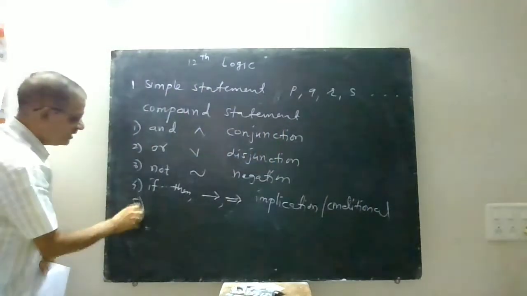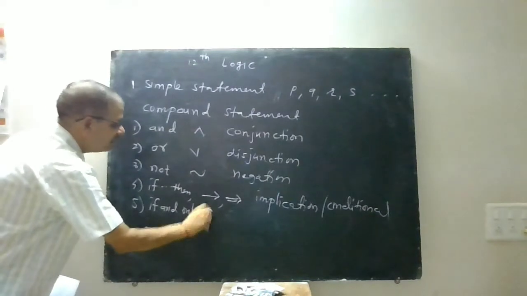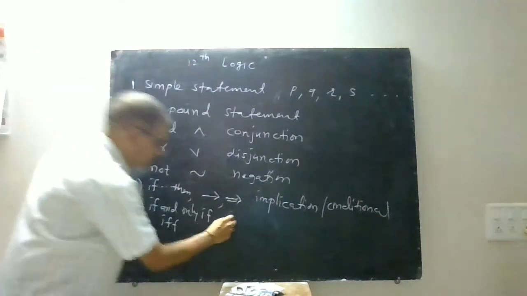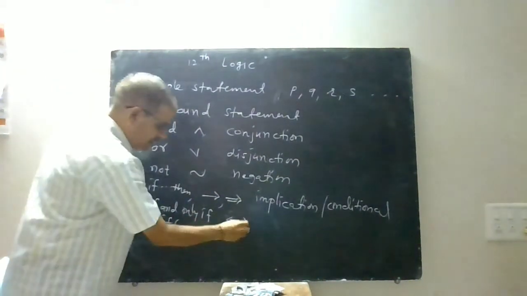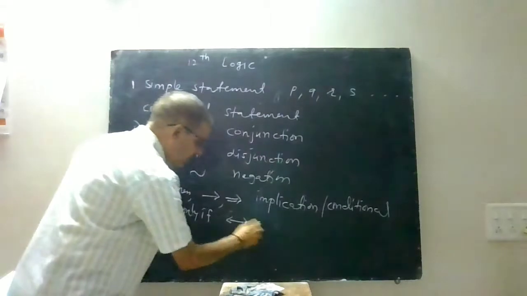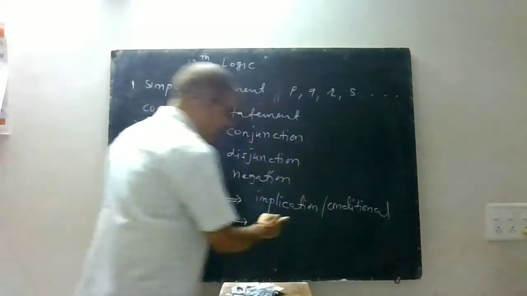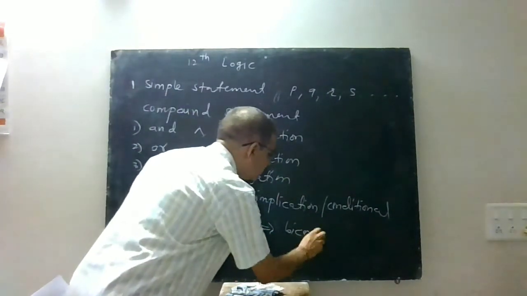And lastly, it is if and only if, sometimes written as IFF. Now the symbol for this one is either a single stroke arrow on both sides or a double stroke arrow on both sides. There are two conditions actually, so it is called biconditional.